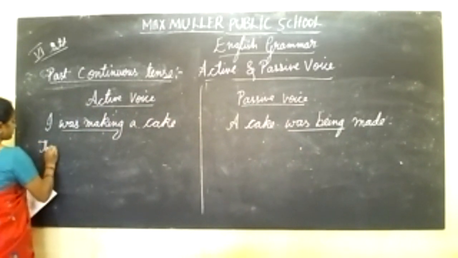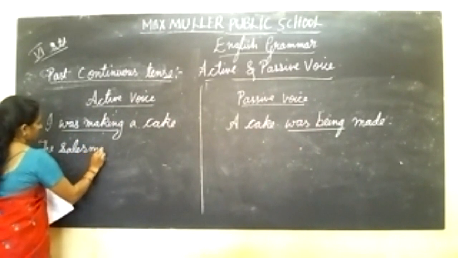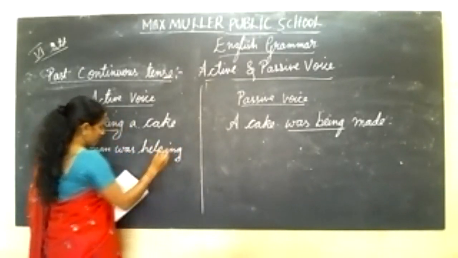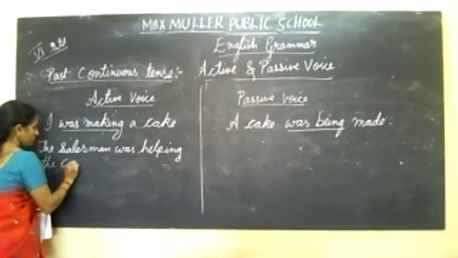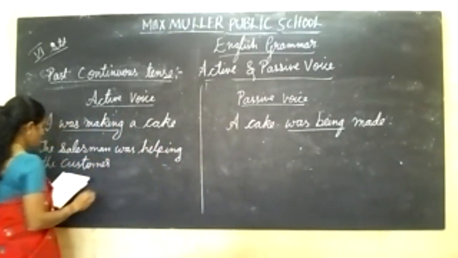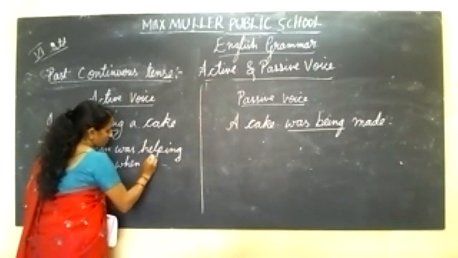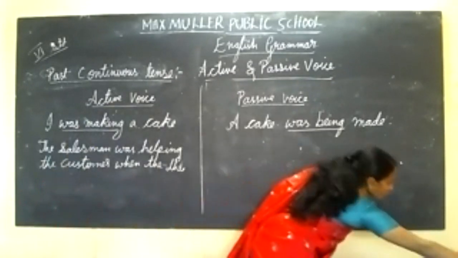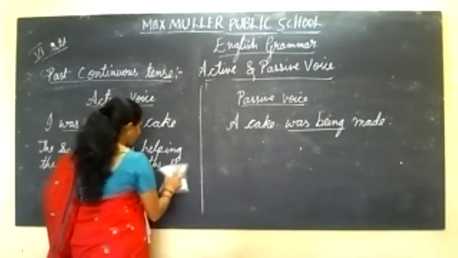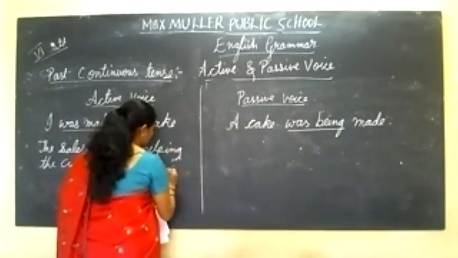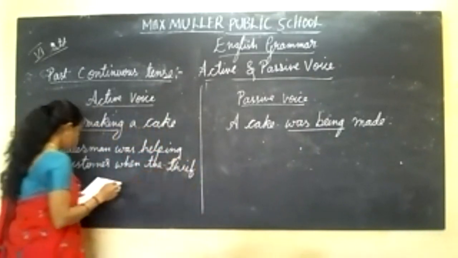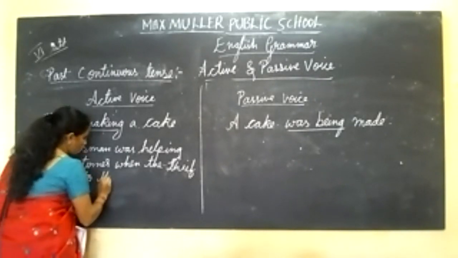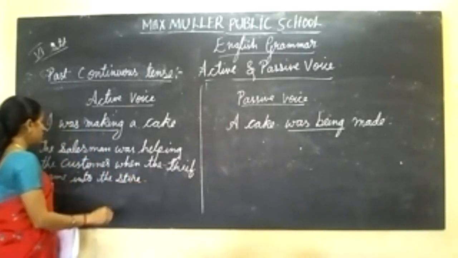One more example. The salesman was helping the customer when the thief came into the store.